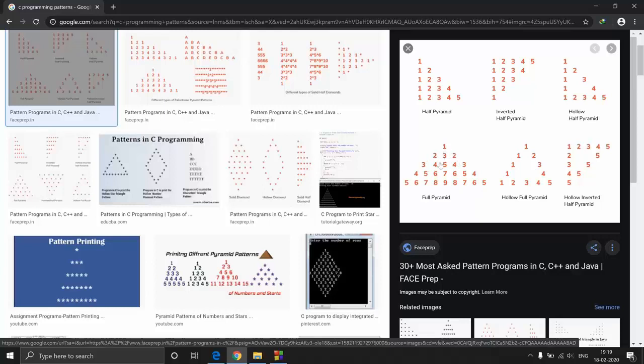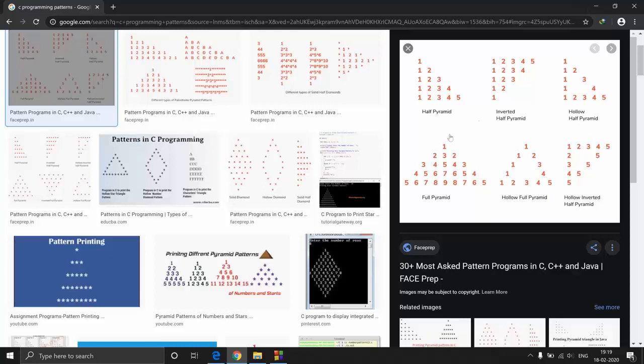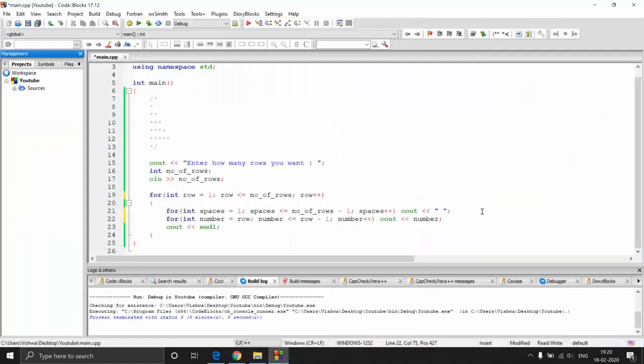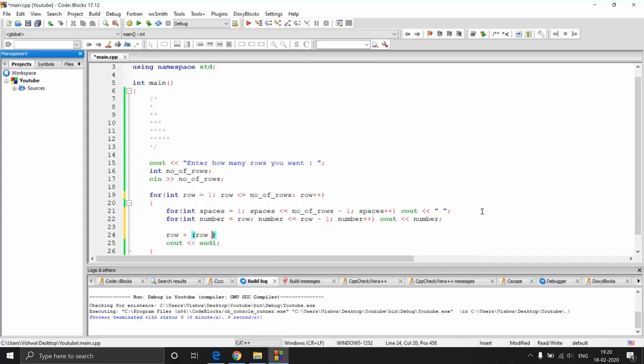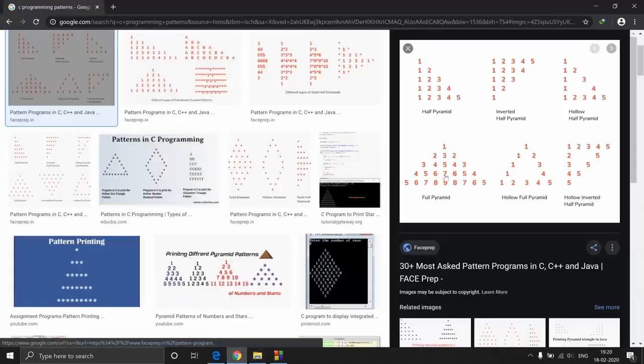So how do we know what is this number? We do know that, right? We know that it is row minus 1. So it is row plus row minus 1. What I'm saying is, this particular highest number till where it gets to is row plus row minus 1. This particular equation, you can get it just from observation. Let's take this row. This is the fourth row, so that is row equal to 4. 4 plus 4 minus 1, that is 3. So 4 plus 3, that is 7. So this is the highest number we will get.